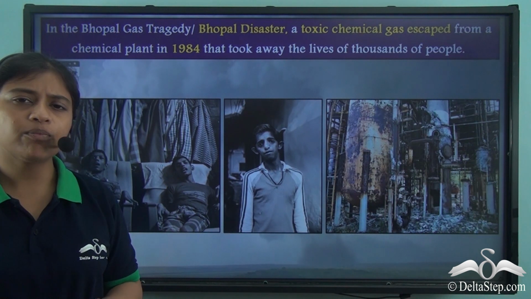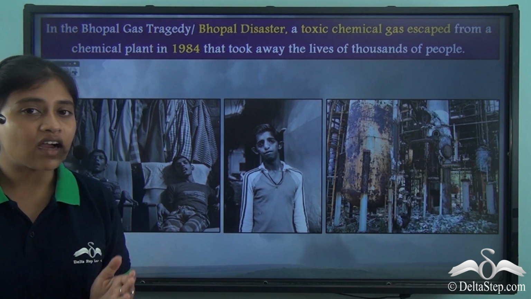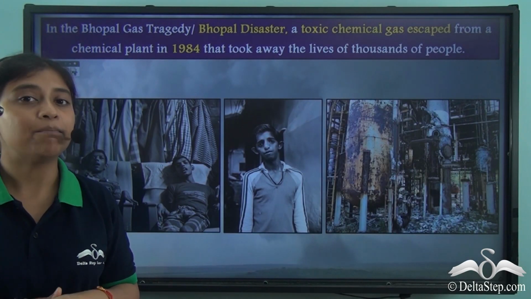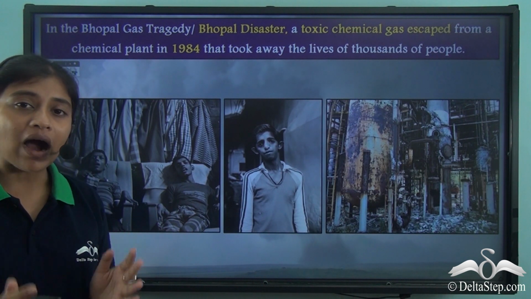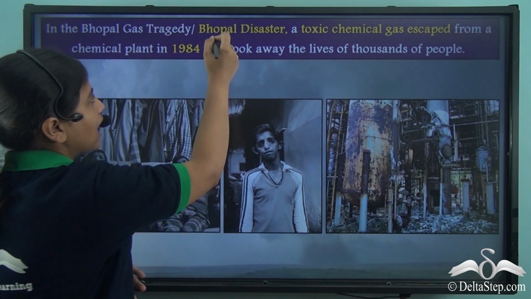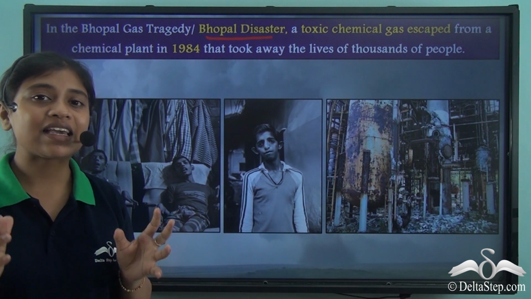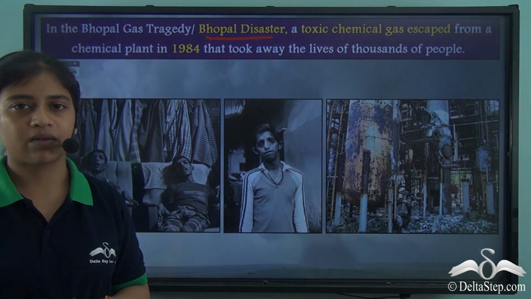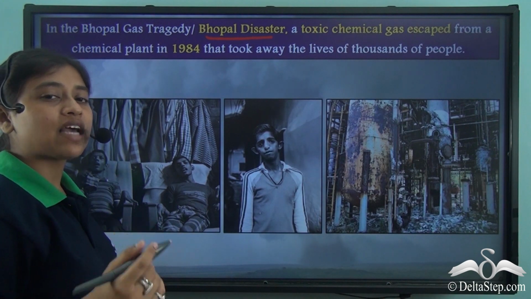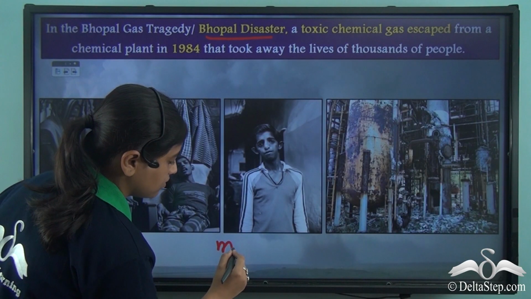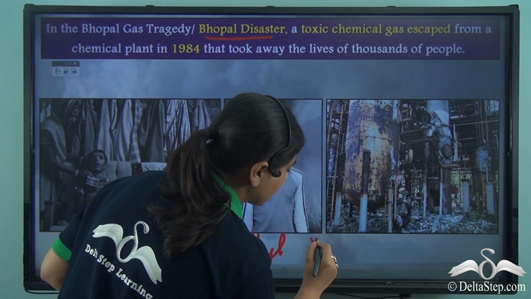Now, have you heard of the Bhopal gas tragedy? Well, the Bhopal gas tragedy is another example of a man-made disaster. Do you know what happened in this? Well, the Bhopal gas tragedy, more commonly known as the Bhopal disaster, was the leakage of a toxic chemical gas from a chemical plant. Now, this toxic chemical gas was methyl isocyanate.